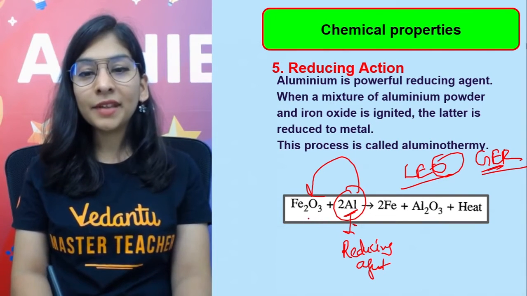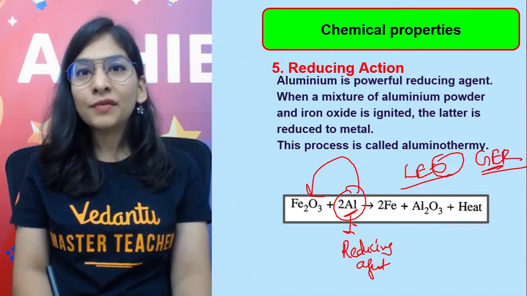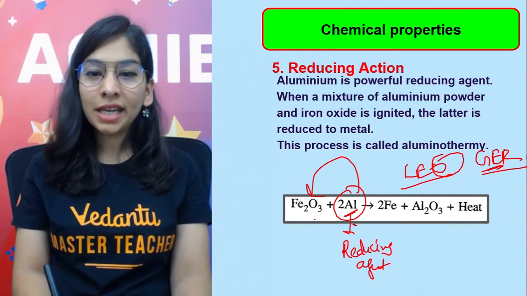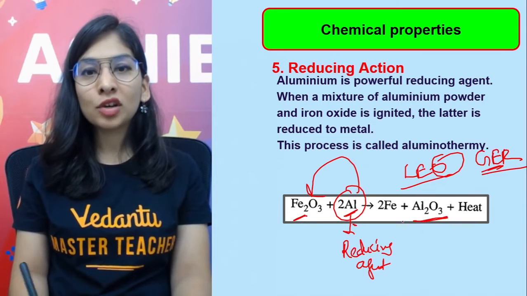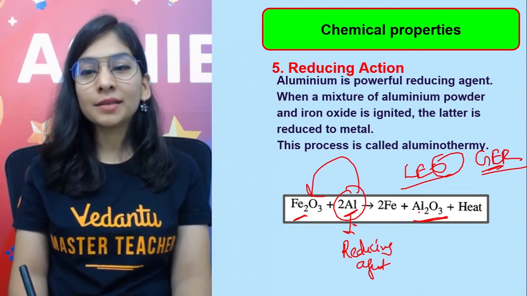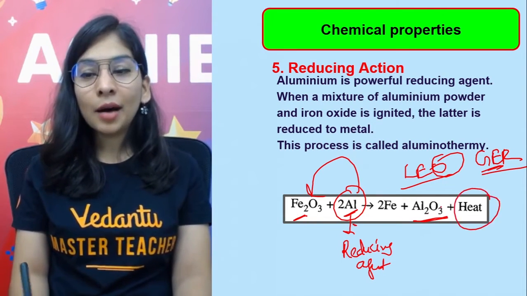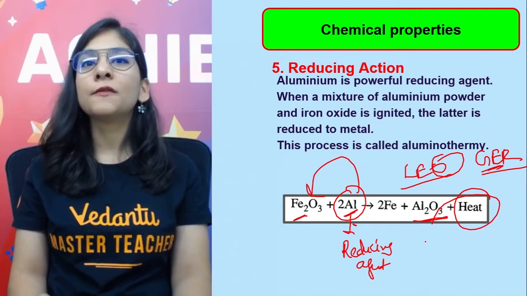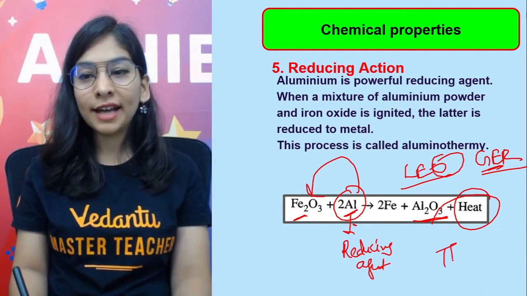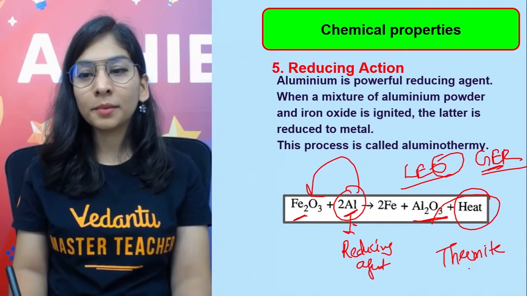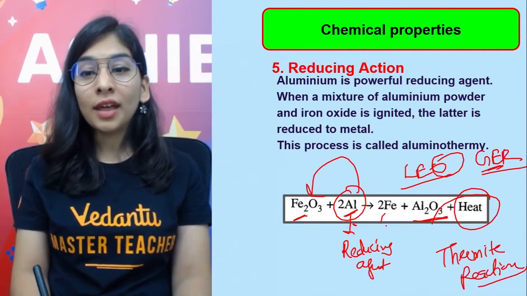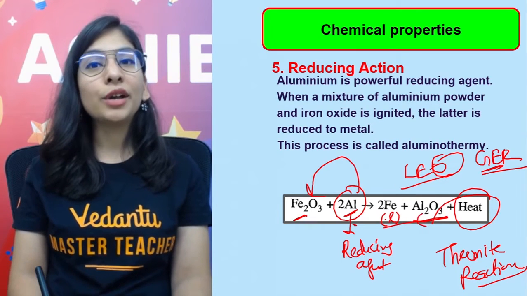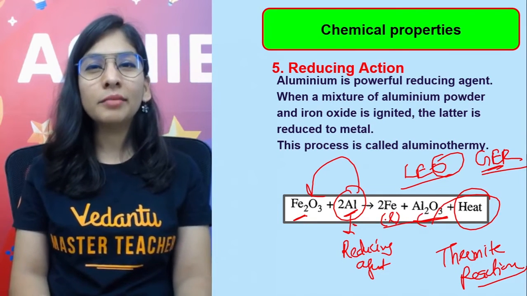And aluminium, being a reducing agent, is going to cause a kind of displacement reaction and take the position of iron. We're going to get aluminium oxide and free iron because of displacement, and the amount of heat released in this reaction is very high, and that's why it's called the thermite reaction. Why? Because of the amount of heat released, so much so that we are going to get the metal in the molten form.